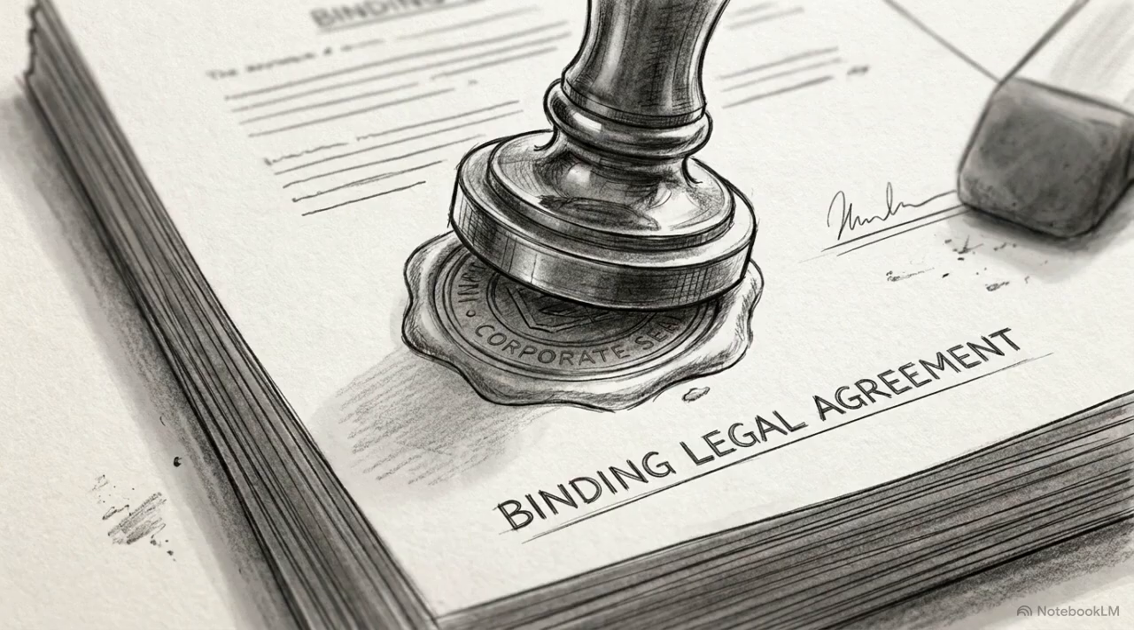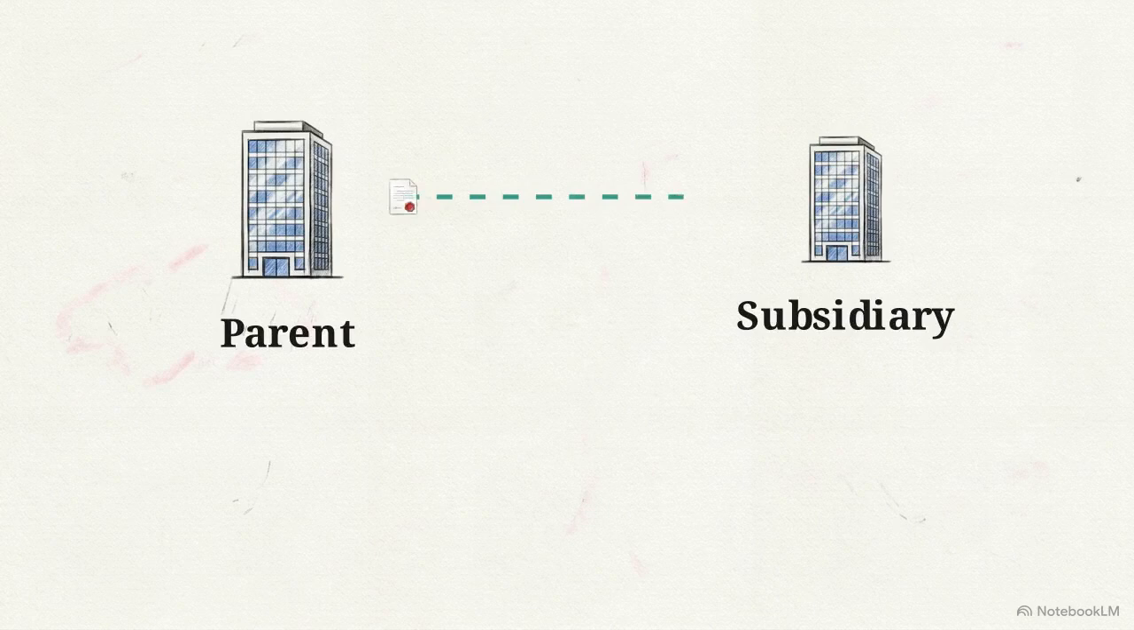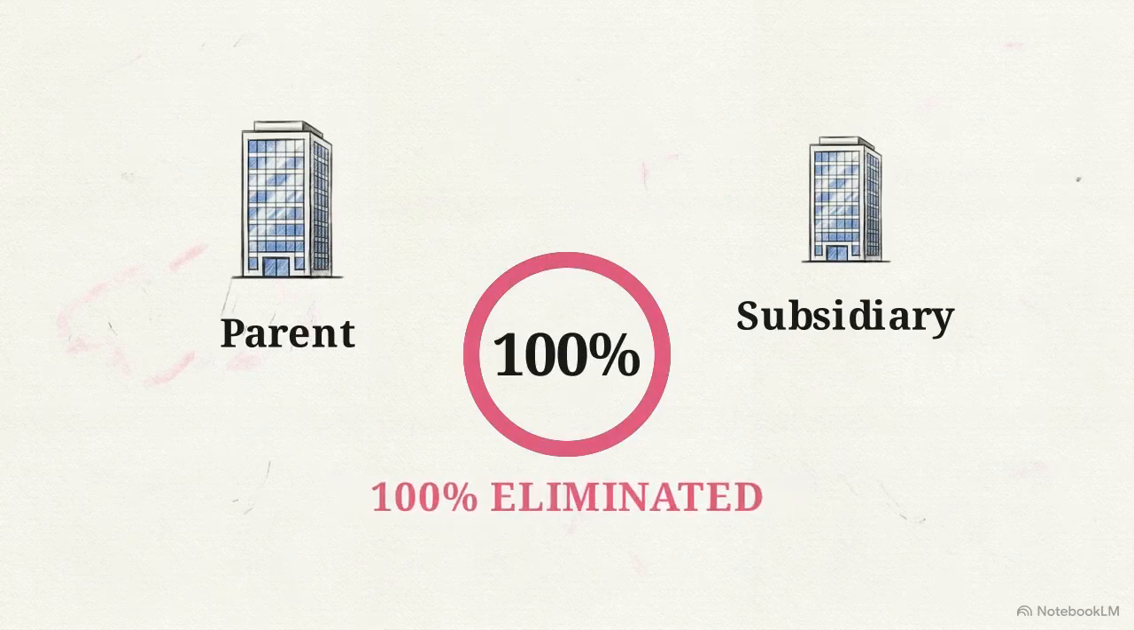Once we combine operations, we run into the single entity axiom. An economic entity cannot owe itself money, nor can it generate actual profit by trading with itself. Because of this, all intra-entity balances and transactions must be eliminated in full. And this requirement ignores the NCI percentage. Internal friction is stripped out at exactly 100%.